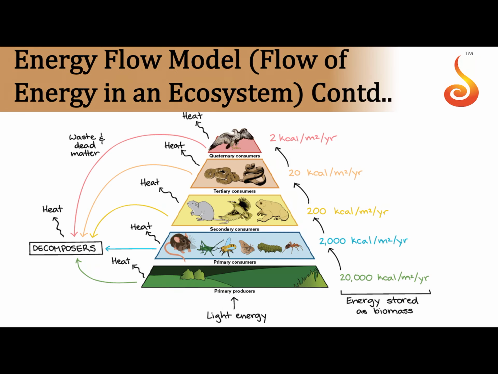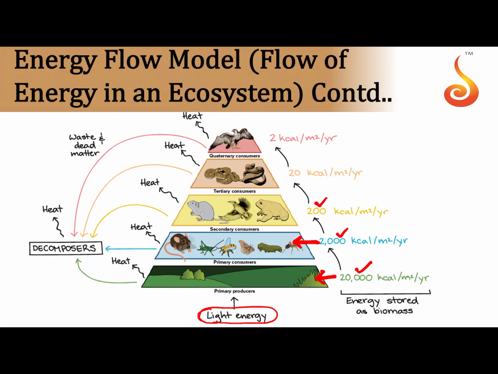Okay. Here you can see how the sunlight had so much energy, but only 10% of it, say 20,000 kilocal per meter square per year, is captured in the primary producers. However, the rate of flesh formation, or the amount of organic matter formed in the primary consumers, is only 10% of 20,000, that is 2,000. And the rate of formation in secondary consumers is only 200.